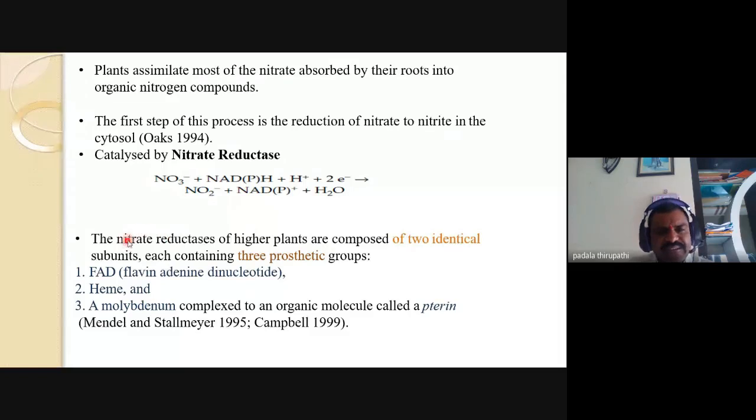Here this nitrate reductase contain how many prosthetic groups, Amma? 3 prosthetic groups. Are you follow my class, Amma? Yes, sir. This slide is visible. Yes, sir. How many prosthetic groups are here? Come on, tell me. Number 1. Number 1.